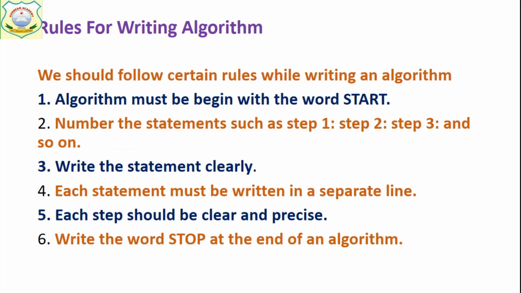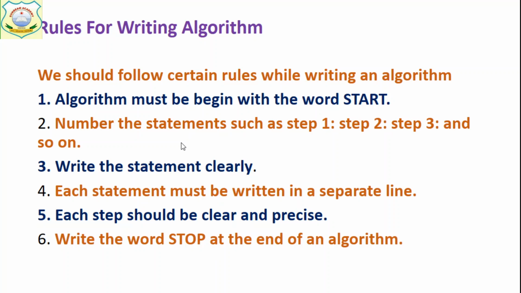Now we have some rules for writing an algorithm. An algorithm must begin with the word start, and must end with the word stop. An algorithm always begins with start and ends with stop.